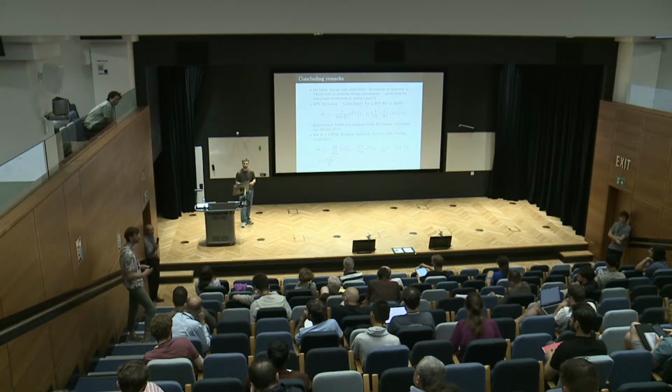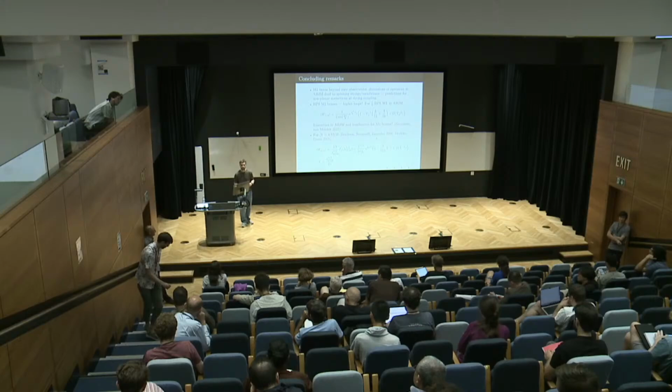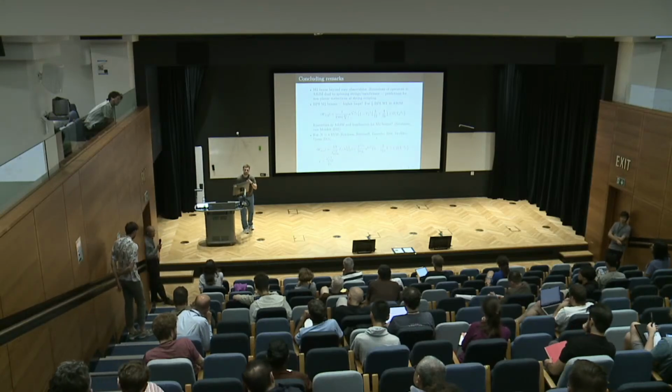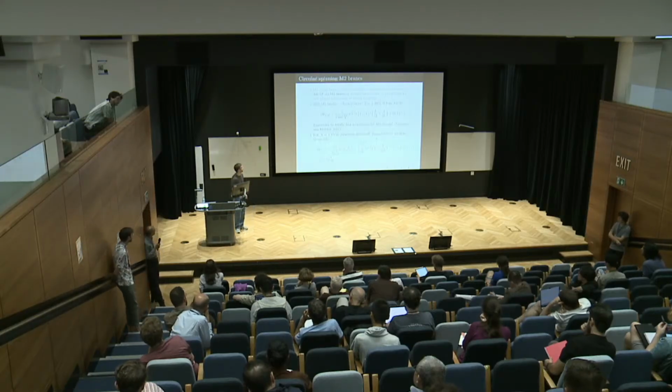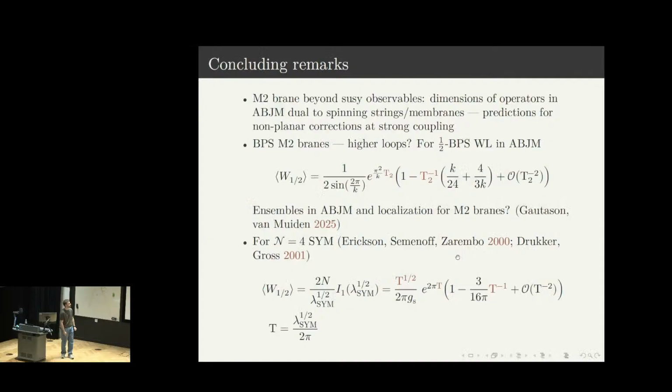Did you also try to look for the half BPS Wilson loop in the 6D (2,0) conformal field theory? That's a good question.